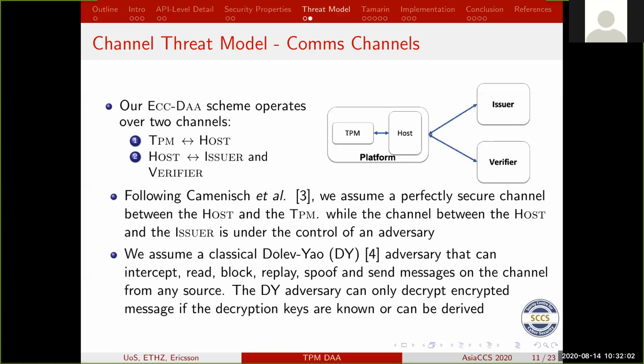On the other hand, the channel between the platform and the issuer and the verifier is completely in the hands of the adversary. We use the classical Dolev-Yao model where the adversary can intercept, read, manipulate messages at will, but the adversary can only decrypt messages if they actually have the key or can derive the key as part of the message exchange that's happening.